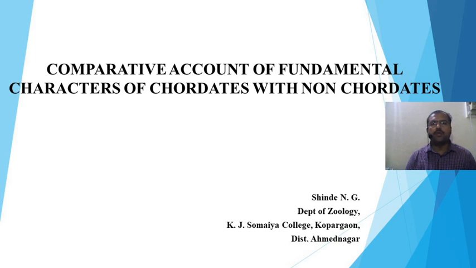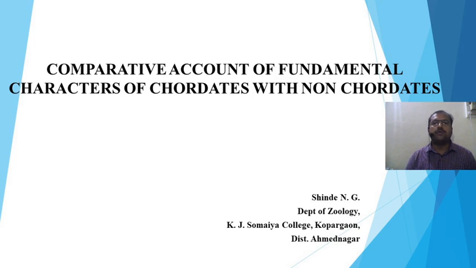As you know very well about non-chordata, it starts from protozoa, porifera, cnidaria, platyhelminths, aschelminths, annelida, arthropoda, mollusca and echinodermata. And another group is chordata, in which there are hemichordates, urochordates and cephalochordates. These are said to be the protochordates, but there is some doubt about the hemichordata. That's why it is kept in a separate phylum.